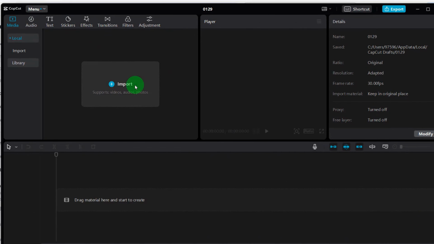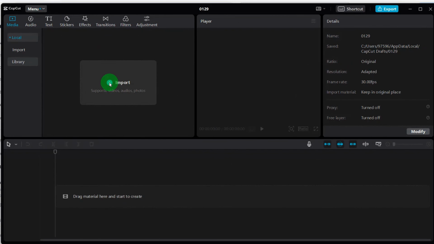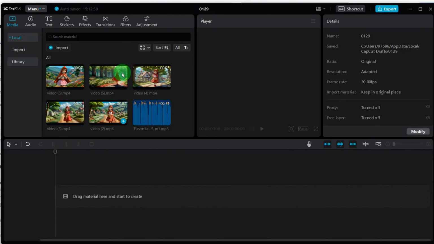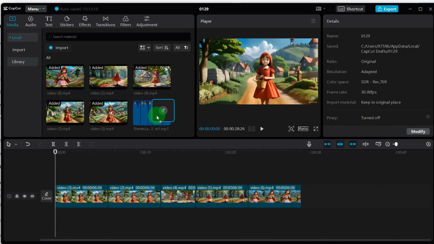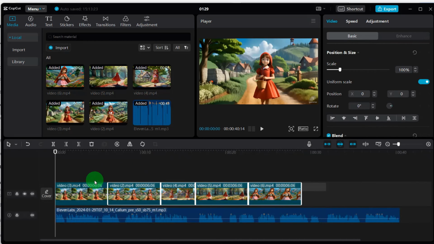Then we will use a free editing software. This is CapCut. We can search for it online. We can upload all the materials here. These are the materials I just made. Drag them in one by one, because you can put this voice in too. Just drag it in, and you can see it from here.